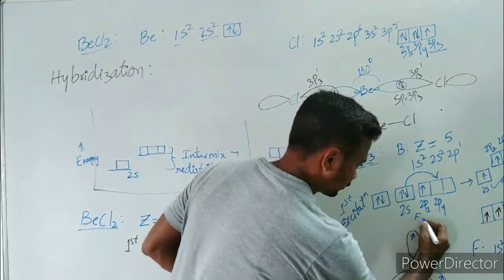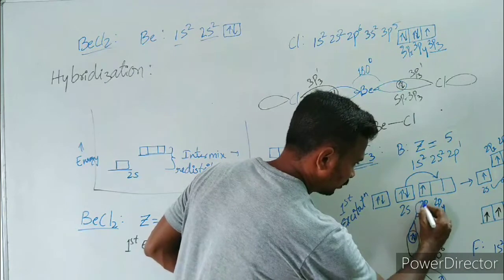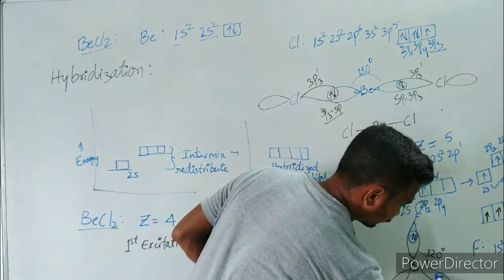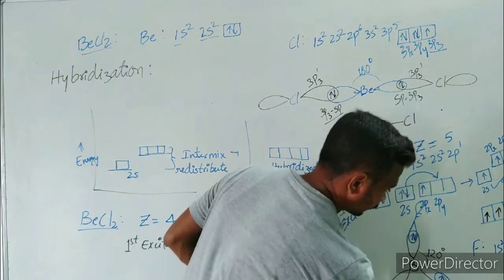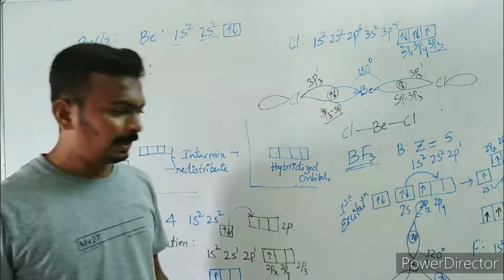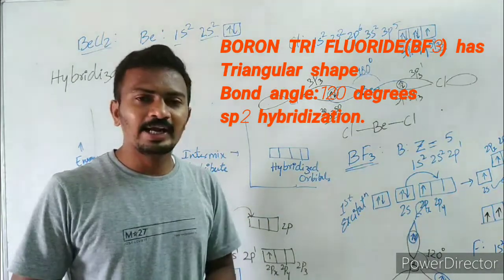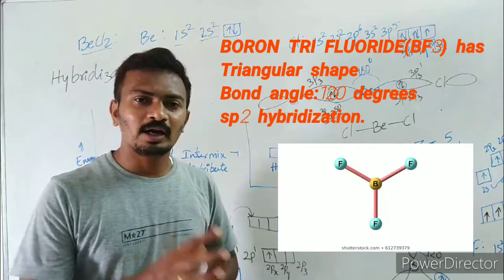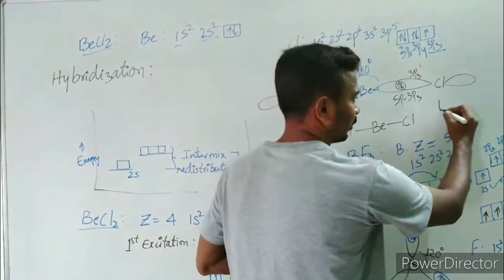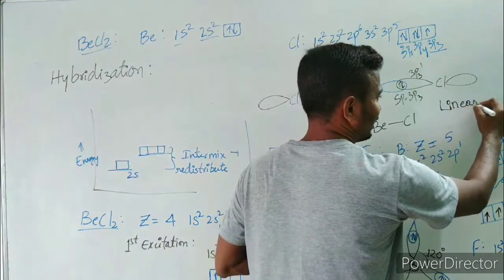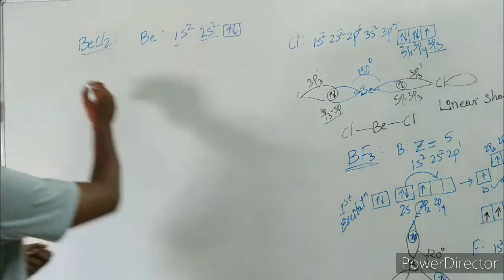In this way, 3 fluorines are going to pair up and they are going to form bonds with a bond angle of 120 degrees, and the shape is going to be triangular. And in the earlier case it is linear shape. We can call this shape as what? Linear shape.